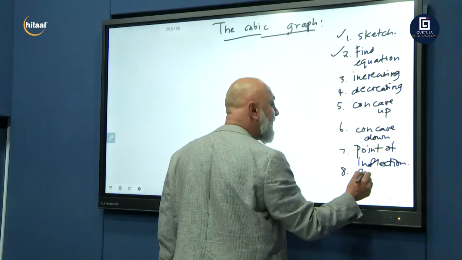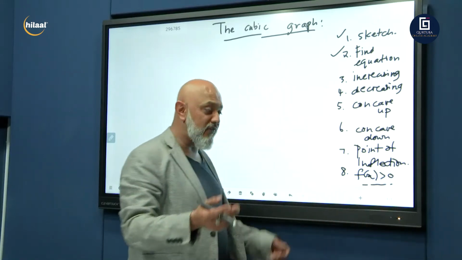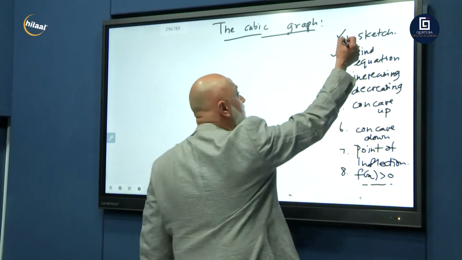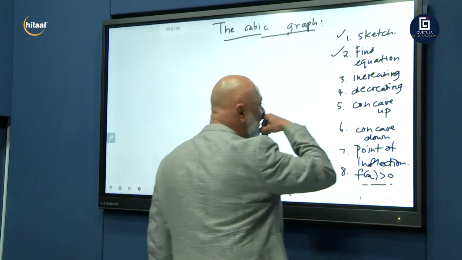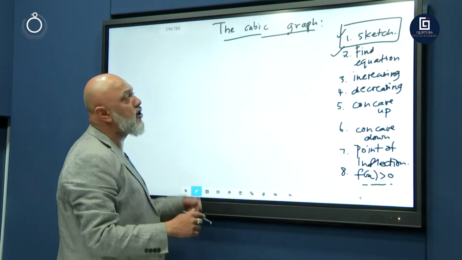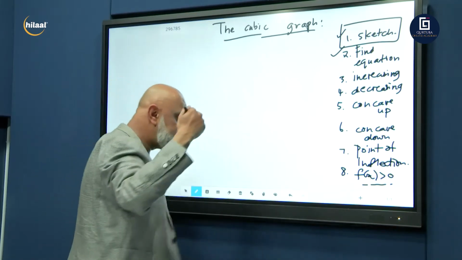And you need to know where f of x is greater than 0, less than 0, where f of x is greater than g of x, all those types of questions. So here we go. There are 8 major components here. We're going to start with the first one: how to sketch the graph. Now, before we go into sketching the graph, what do you need? Okay, let me show you.